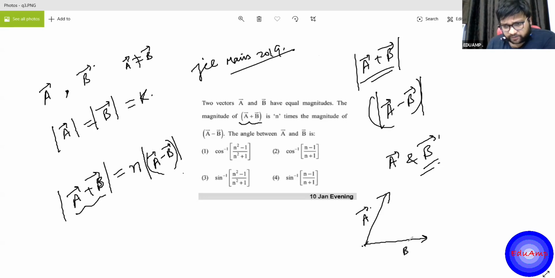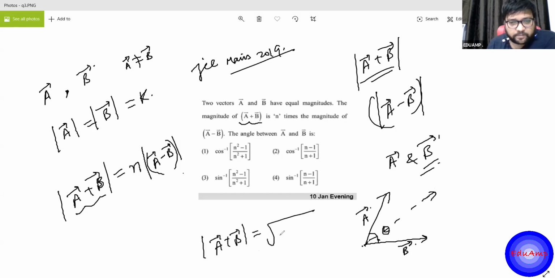This is my B vector. And the angle between them is, let's say, theta. So how do we write this? What is the resultant of two vectors? A plus B. We can write, right? Magnitude of A square plus B square plus 2AB, like that.